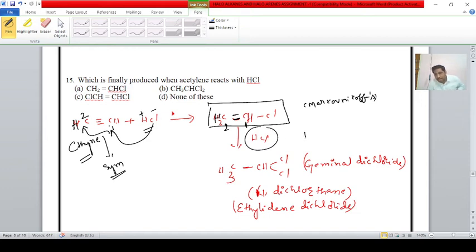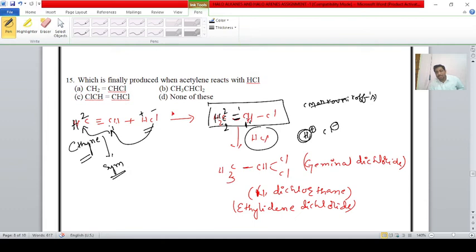Again here with HCl, the negative part of the reagent is Cl minus and H plus is the positive part. The Cl minus is added to the carbon atom having the lowest number of hydrogen atoms, and the H plus is added to the carbon atom having more hydrogen atoms. Here the first carbon atom has 1 hydrogen atom and the second carbon atom has 2 hydrogen atoms.